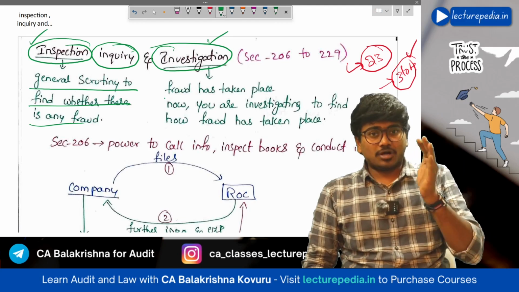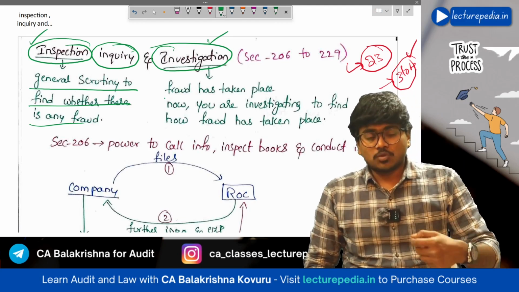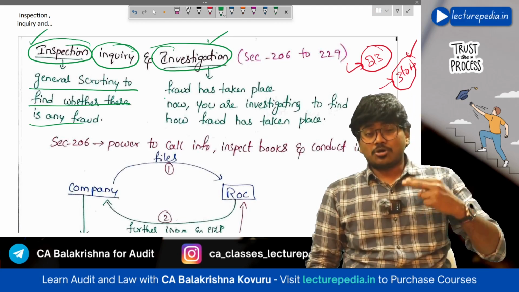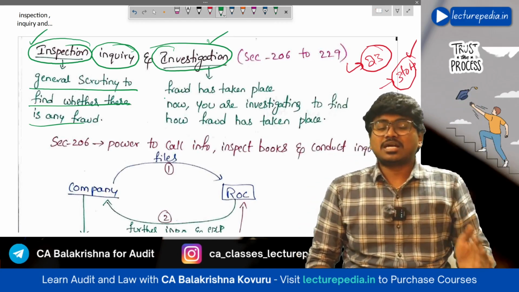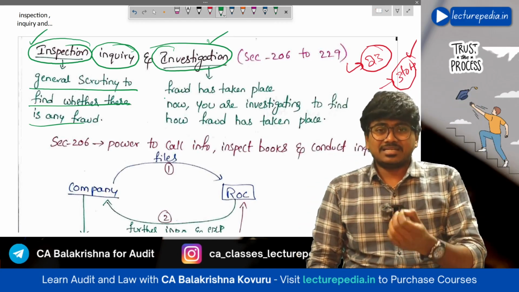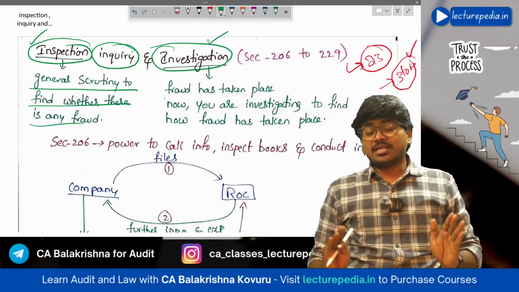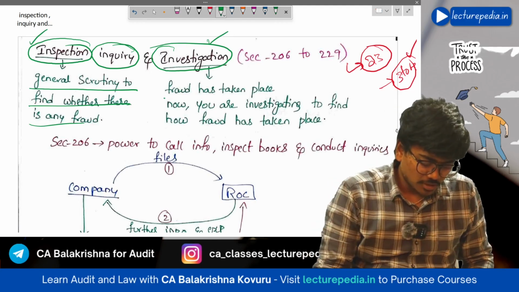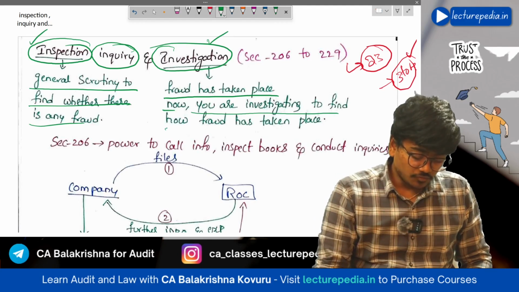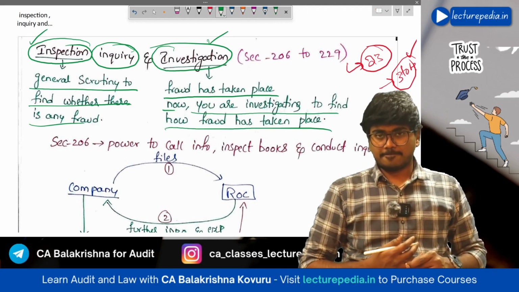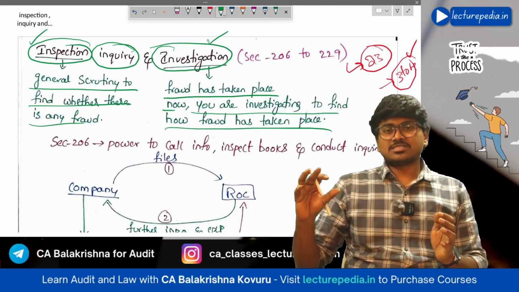Once the fraud has been identified, investigation will start to determine who has committed that fraud, how much amount is involved, and for how long that fraud has been going on. So in most cases, investigation is done after the fraud has been identified. Fraud has taken place, and now you are investigating how it took place. That is the difference between inspection and investigation.